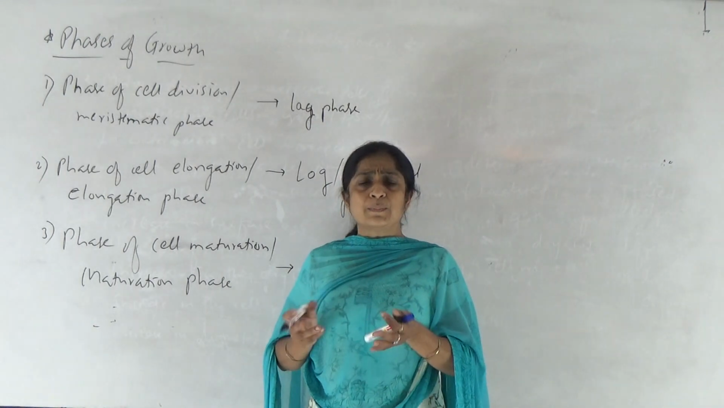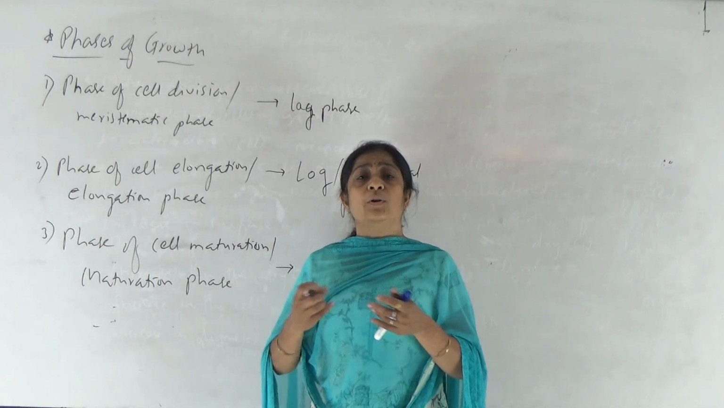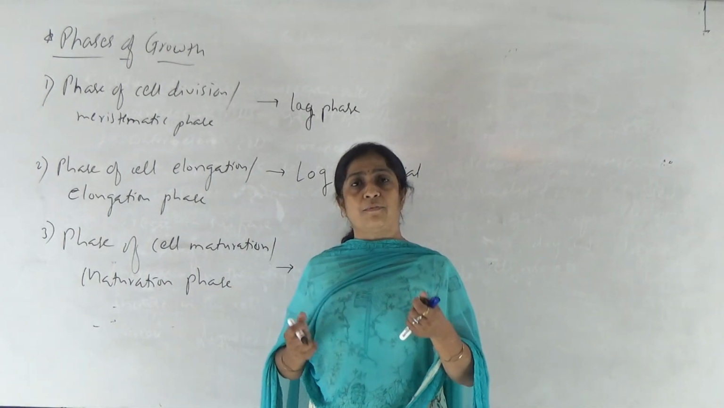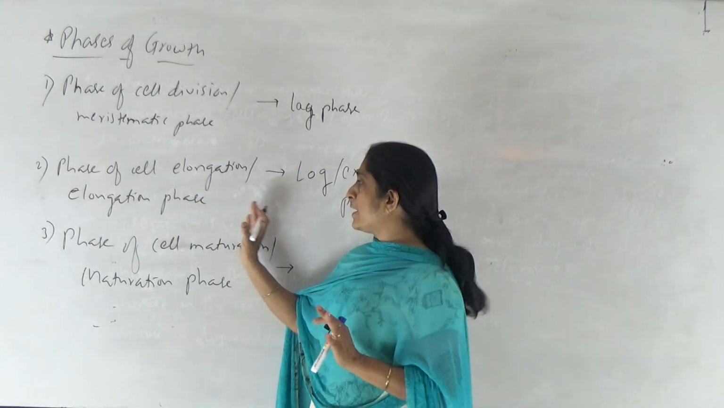So such cytoplasmic modifications occur inside the cell. Cell wall material is produced in huge amount that is deposited in the cell wall. The cell wall becomes so tough now, though it is stretched. Okay. So everything happens in the phase of cell elongation.